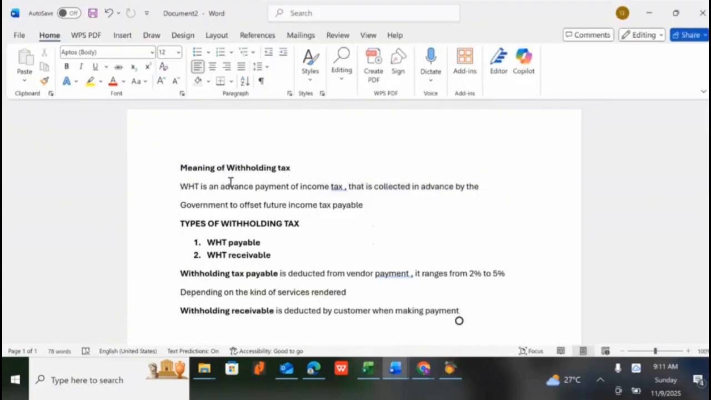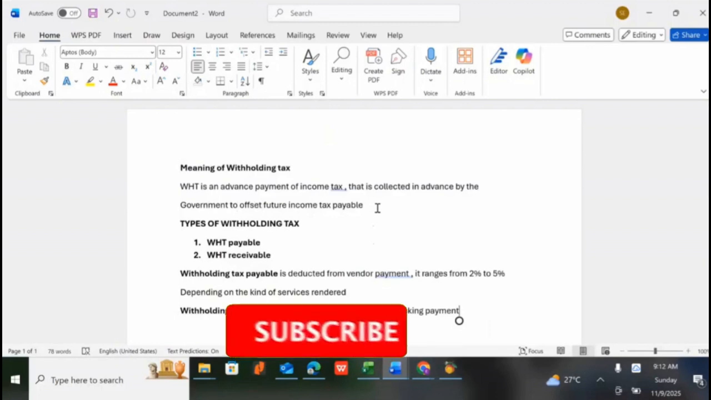What is the meaning of withholding tax? Withholding tax, this is just the abbreviation. It's an advance payment of income tax that is collected in advance by the government to offset future income tax payable. Let me repeat myself again. Withholding tax is an advance payment of income tax that is collected in advance by the government to offset future income tax payable. The government collects withholding tax.